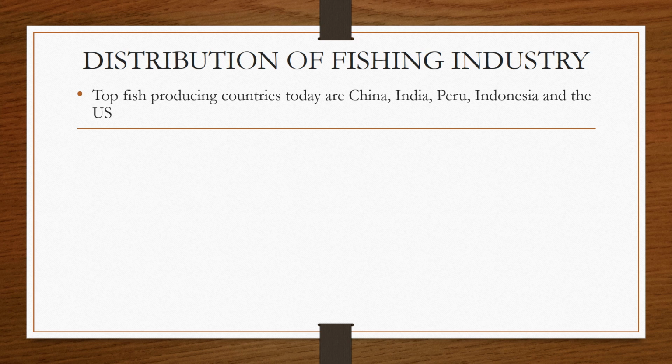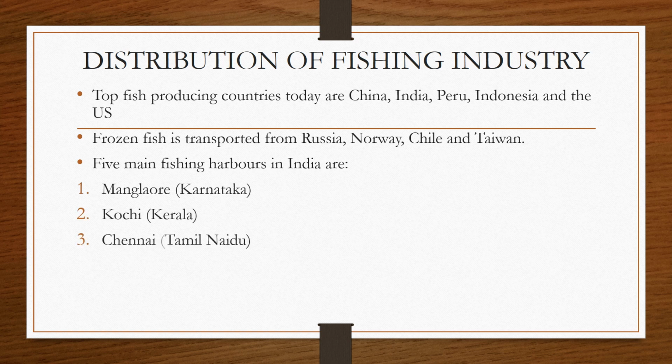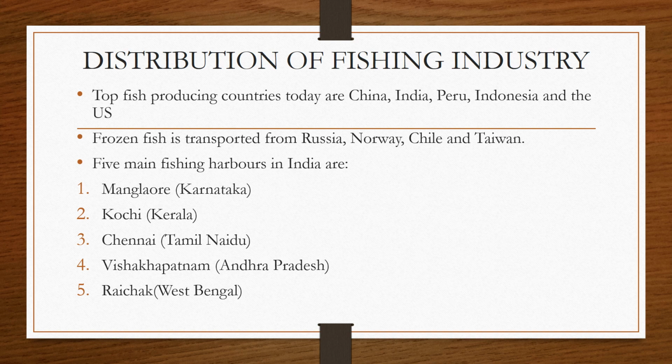The top fish producing countries in the world are China, it's in the news nowadays also, India, Peru, Indonesia and the US, followed by Russia, Norway, Chile and Taiwan. In India, we have five main fishing harbors: Mangalore in Karnataka, Kochi in Kerala, Chennai in Tamil Nadu, Visakhapatnam in Andhra Pradesh, and Haldia in West Bengal.